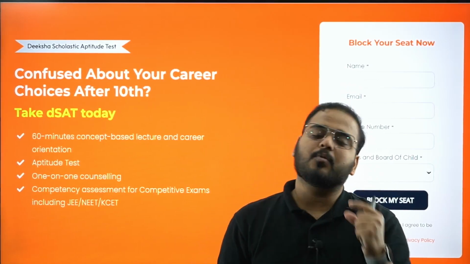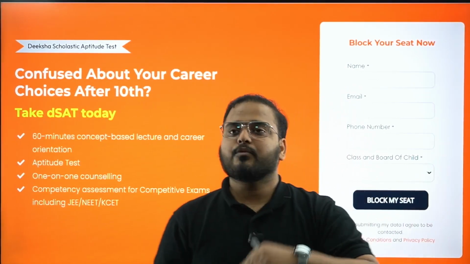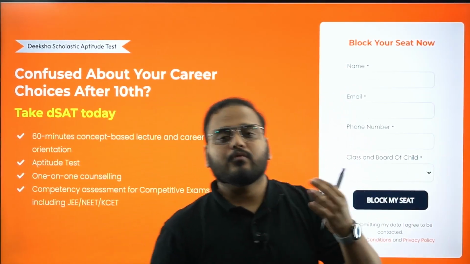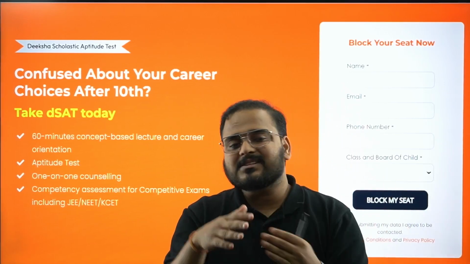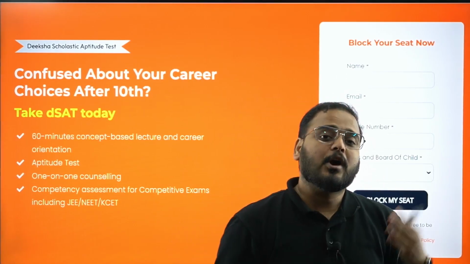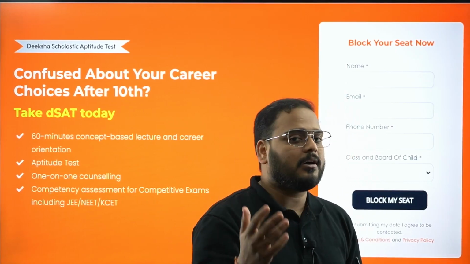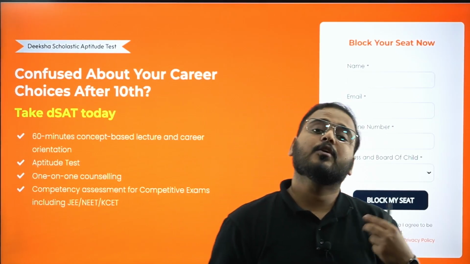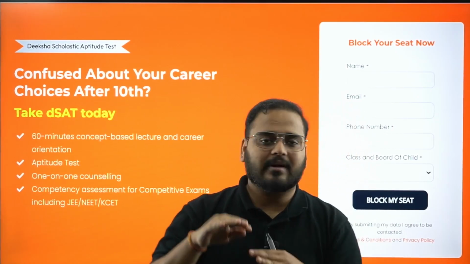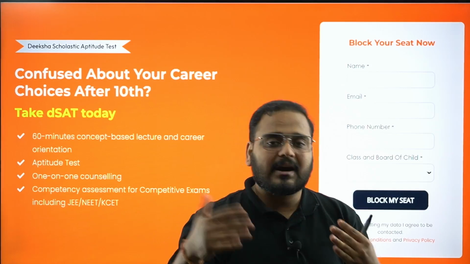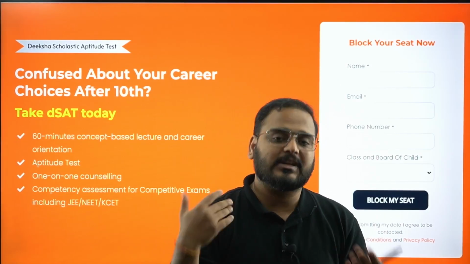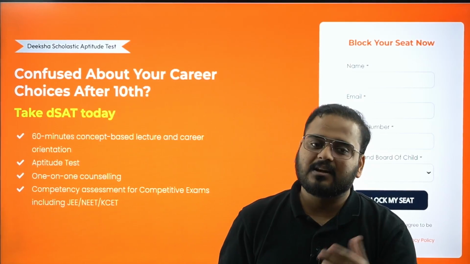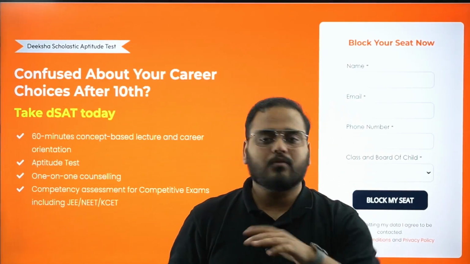The third session will be very, very important, a counseling round. So what happens in the third session? You can sit with your parents, with our team of counselors and faculties, who will help you understand your problem solving skills, meaning what you have done and how you could have done better. If you've done a very good job, they'll let you know that you're on the right track. You get the right feedback coming out of your test, the aptitude test that you wrote in the second hour. We'll evaluate that and let you know the outcome.